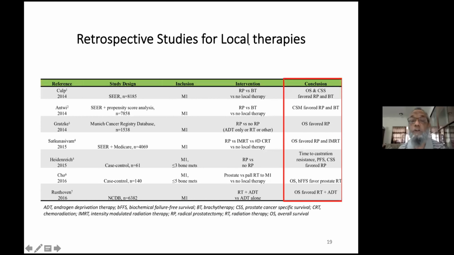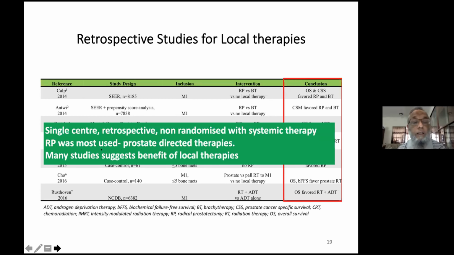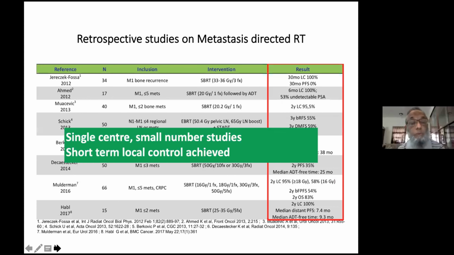And there are some retrospective studies for local therapies, and these all are single center, retrospective, non-randomized. RP was mostly used among prostate directed therapies, and many studies suggest that benefit was there from this local therapy. Another series were single center, small number studies, where short-term local control was achieved.